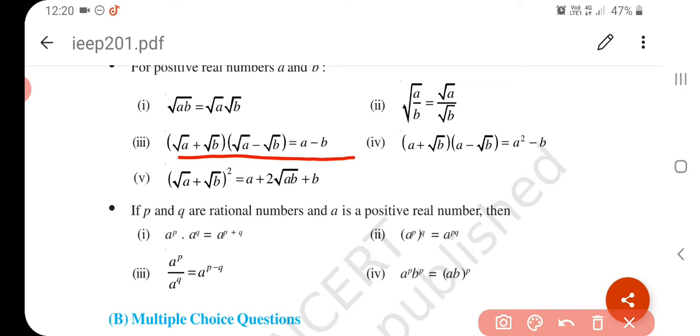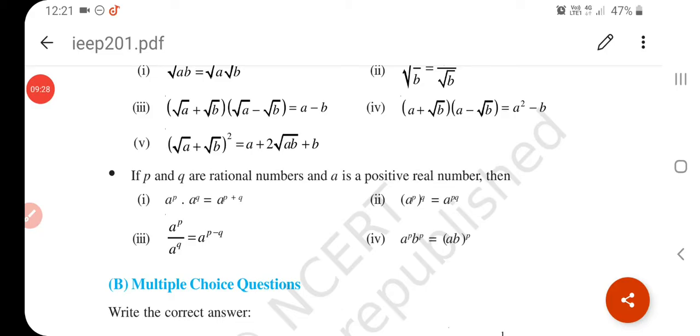It is the same identity you learned in 8th standard. Same here, a plus root b times a minus root b. Here a is simple and b is in root. So here your answer is a square minus b. Understand?